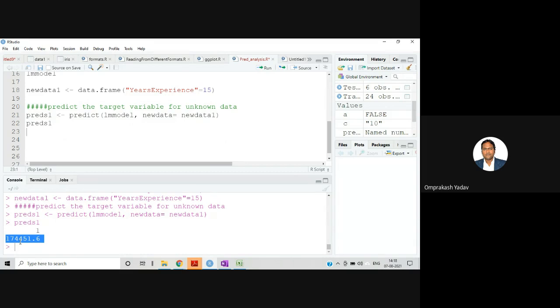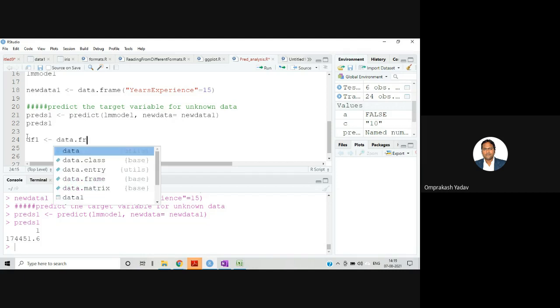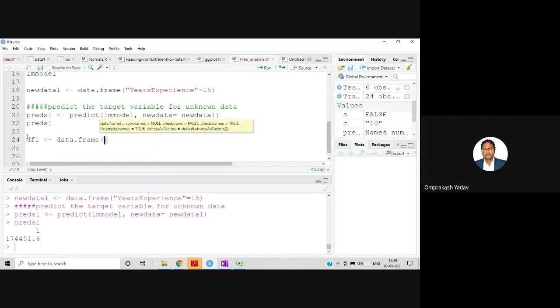So we can make a data frame for this particular value, so that we can see simultaneously the experience and the salary. Let's say df1 equals data.frame. First we can have the Preds value, and the second one is our new data, new data $years of experience.